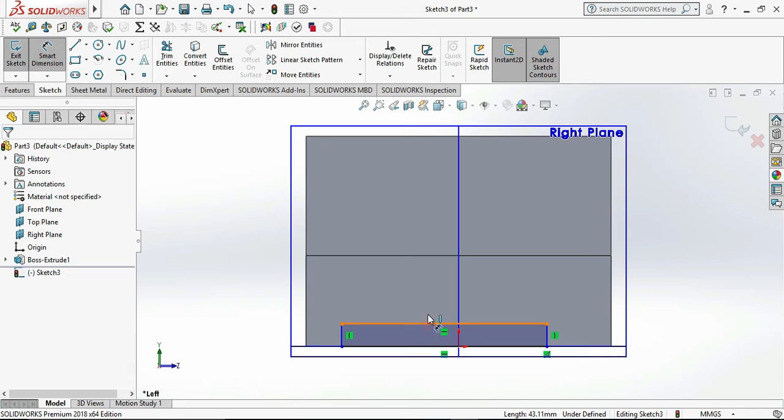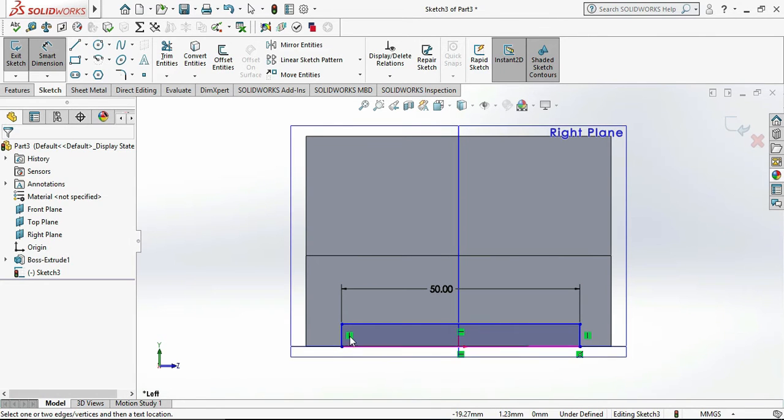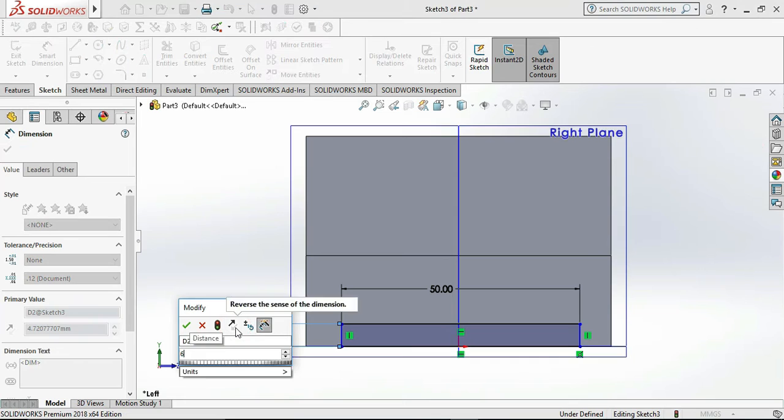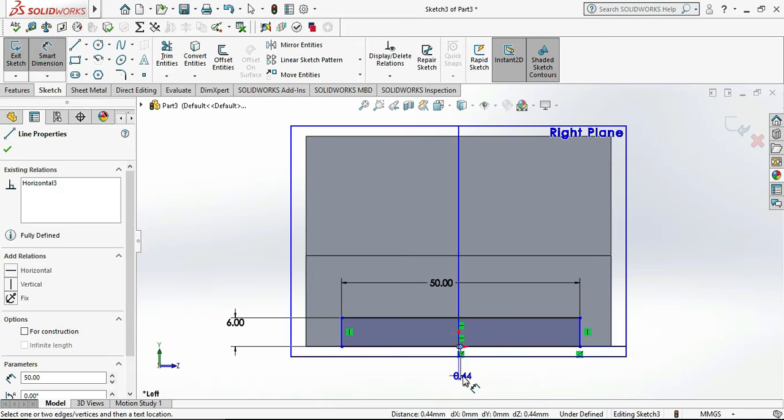That is 50 mm length and the height as 6 mm. We can adjust it to the center. So we can give the dimension, or also we can give the relation between them as coincident. So we are giving the dimension and give it as 0 mm.